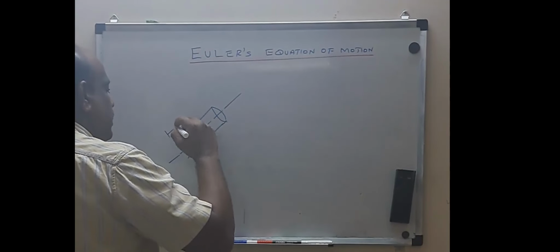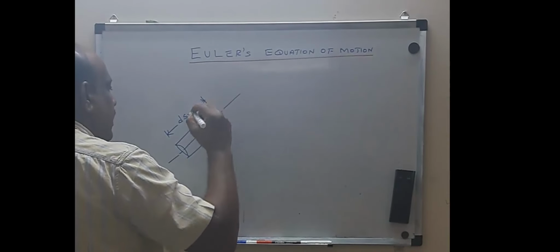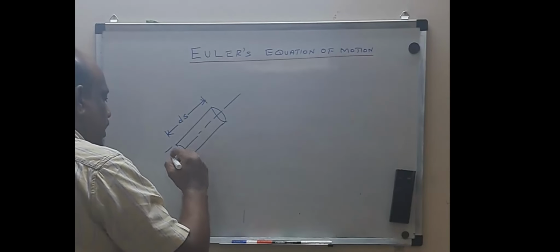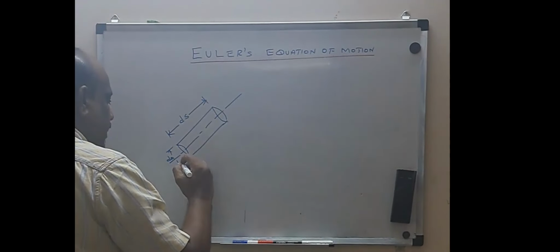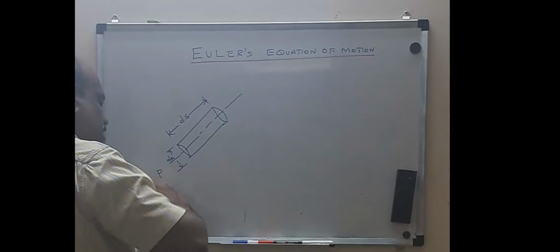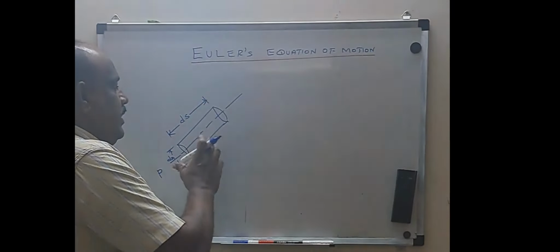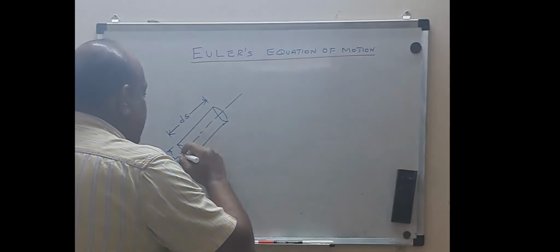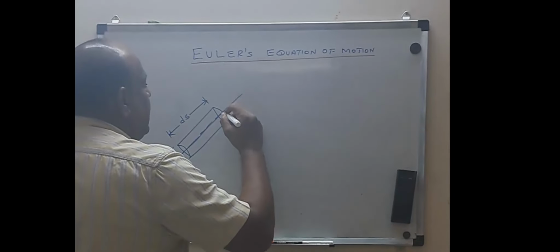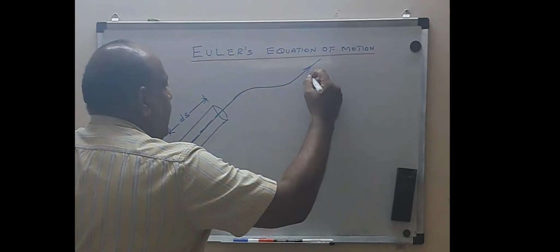and let the length of this fluid element be ds. The cross-sectional area at 1 is nothing but dA. The pressure force with which the fluid is moving is P. Okay, the length of this fluid element is ds. On this, through the center line, the particle is moving, and let us say this is the streamline.